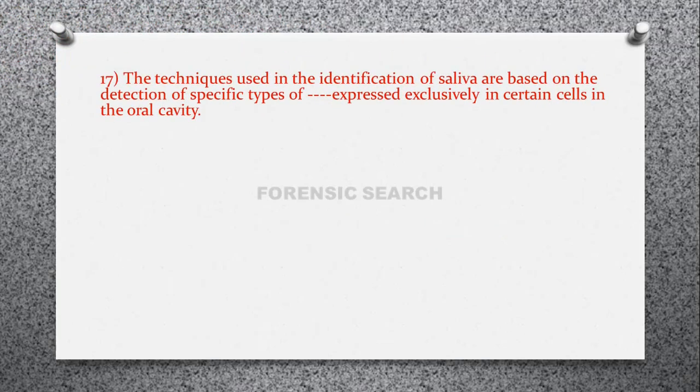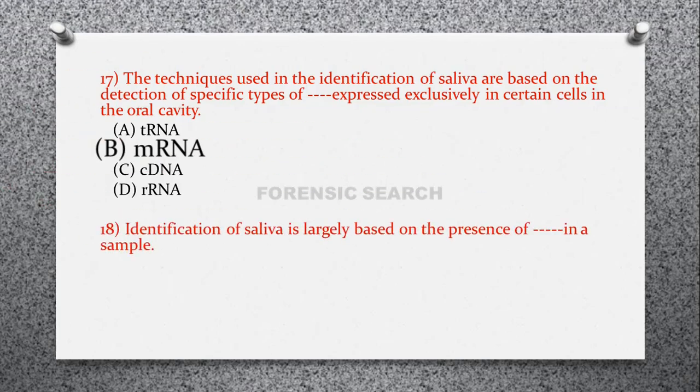Then the next question is, the technique used in the identification of saliva is based on the detection of specific types of dash dash expressed exclusively in certain cells in the oral cavity. Option A, tRNA, option B, mRNA, option C, cDNA, and option D, rRNA. So correct answer of this question is option B, that is mRNA.